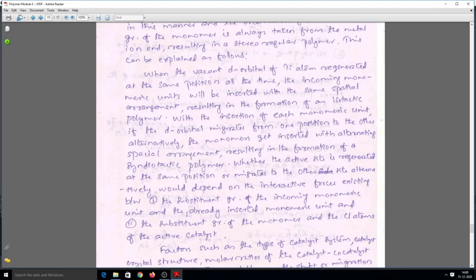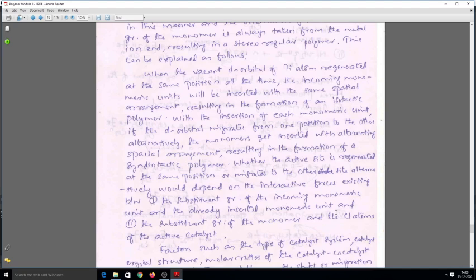The first interactive force is between the substituent group of the incoming monomeric unit and the already inserted monomeric unit. And the other interaction is between the incoming monomer unit and the chlorine atom of the active catalyst.